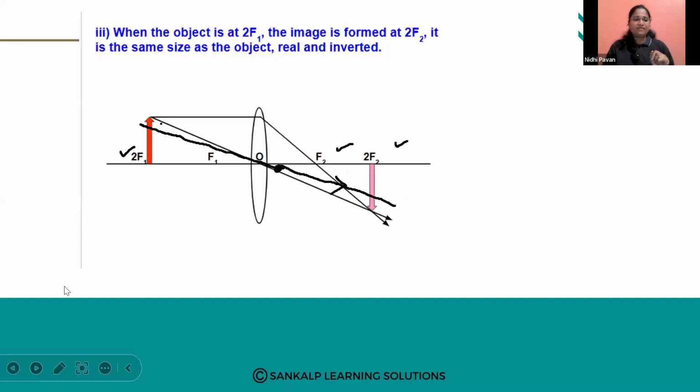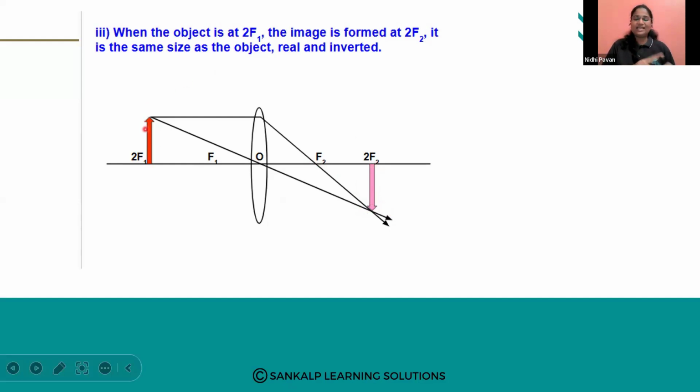Next we have, see the ray diagram properly. One ray of light is coming parallel to the principal axis and it is bending and passing through F2, right? The other ray of light is passing through the optical center and it is passing as it is without any change in direction. So both the refracted rays are meeting at a point. They are meeting at 2F2.